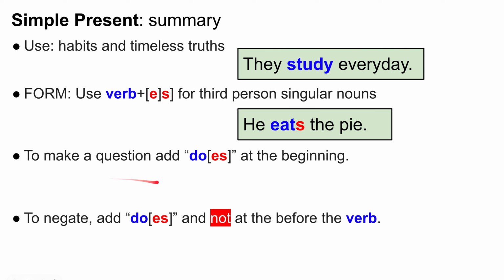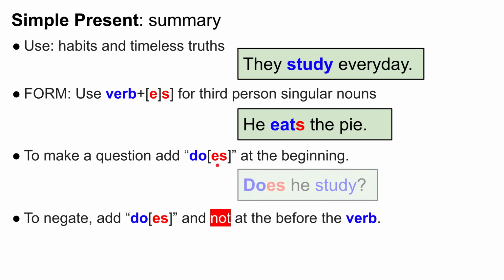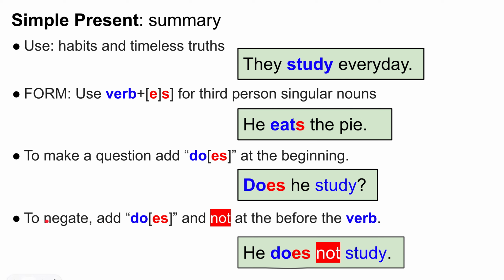To make a question, we add do and es at the beginning of the sentence. So I study, you study, he studies, does he study? Remember, the es will move from the verb to the do auxiliary. And lastly, to negate, we add do and not before the verb. So he does not study, and the es goes from study to do.